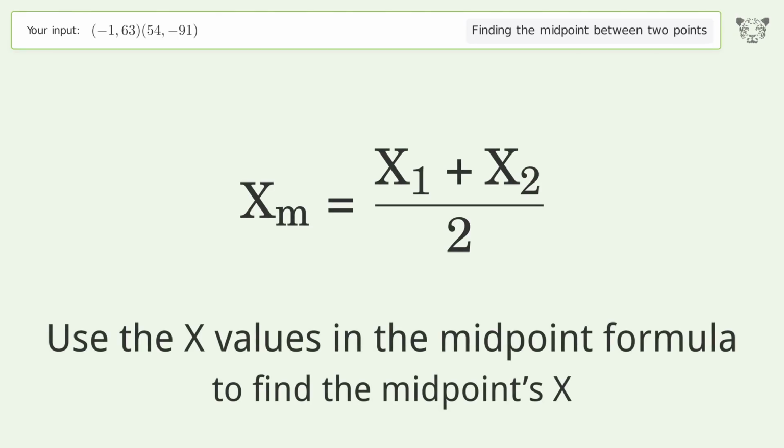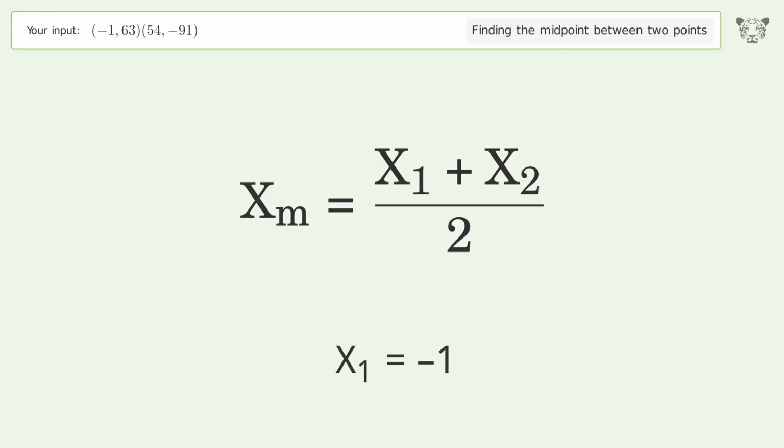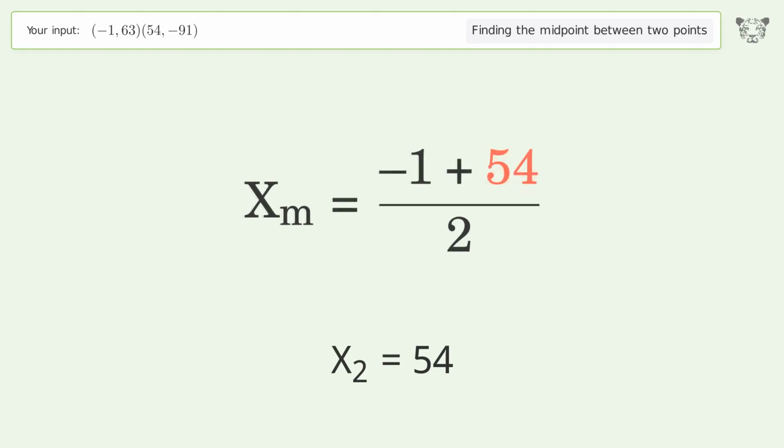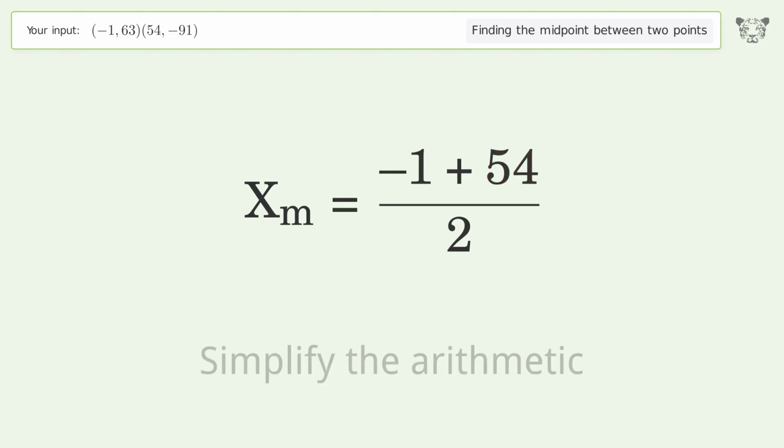Use the x values in the midpoint formula to find the midpoint's x. x1 equals -1. x2 equals 54. Simplify the arithmetic.